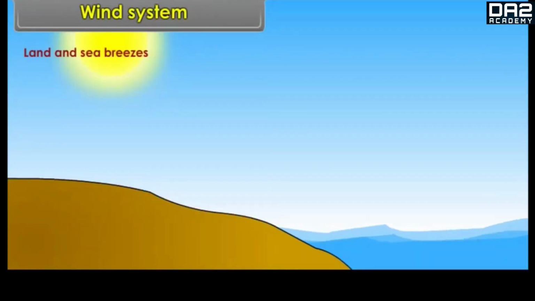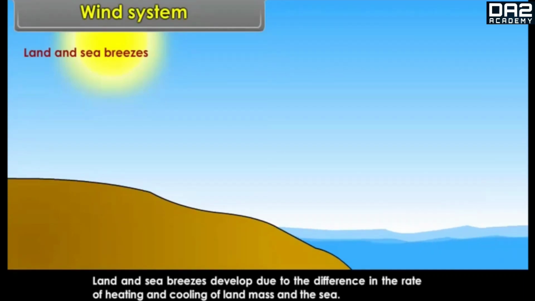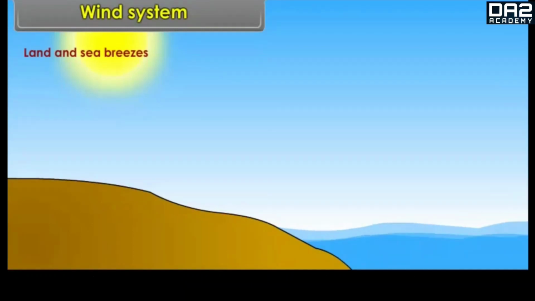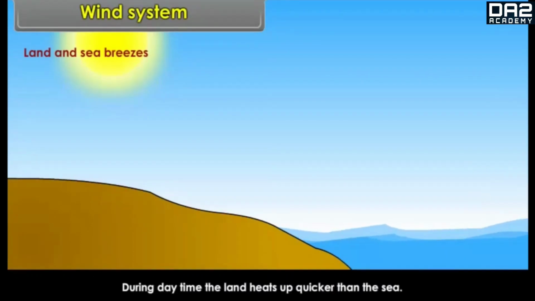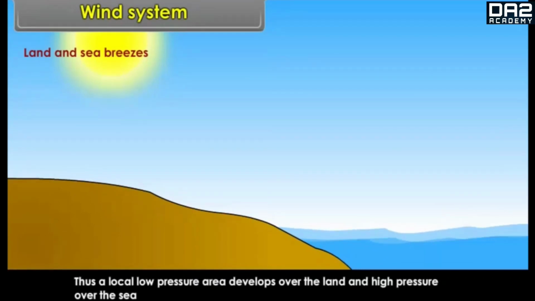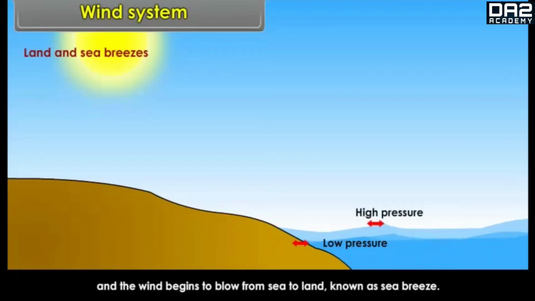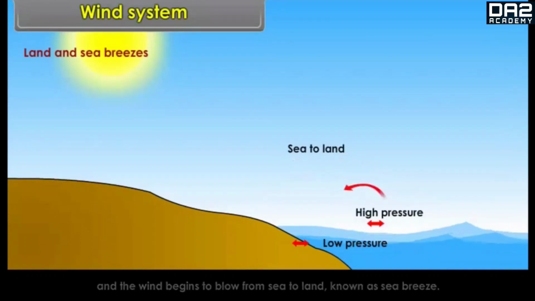Land and sea breezes. Land and sea breezes develop due to the difference in the rate of heating and cooling of land mass and the sea. During daytime, the land heats up quicker than the sea. Thus, a local low pressure area develops over the land and high pressure over the sea, and the wind begins to blow from sea to land, known as sea breeze.